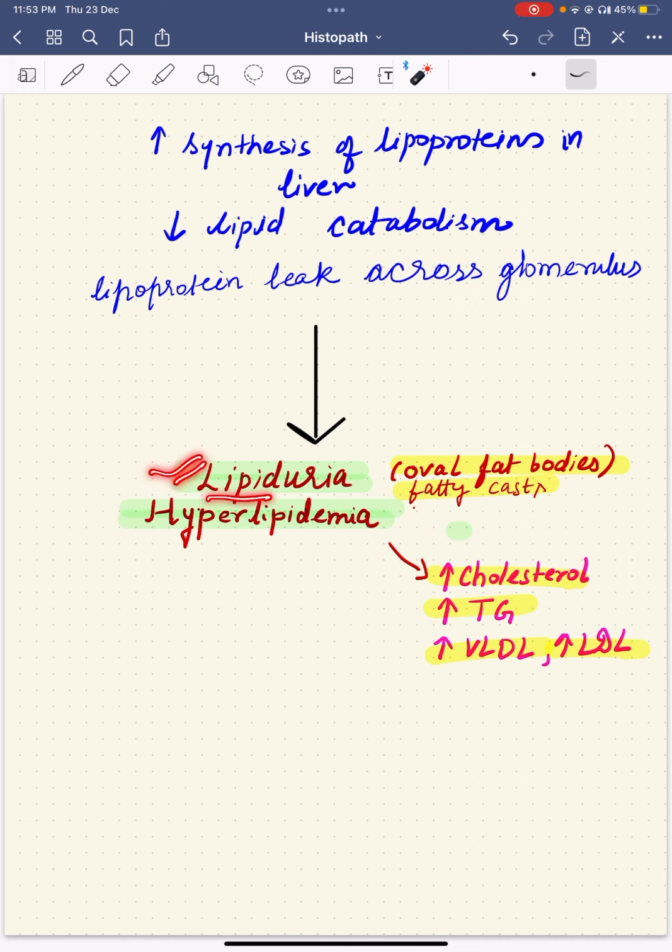So lipid comes out in the urine, lipiduria. That's why nephrotic syndrome is also known as lipoid nephrosis. So lipid comes out in urine in the form of oval fat bodies and fatty cast. This I will explain a little later. And then there is hyperlipidemia because of all these reasons. So there is increased cholesterol, triglycerides, VLDL, LDL in the blood.